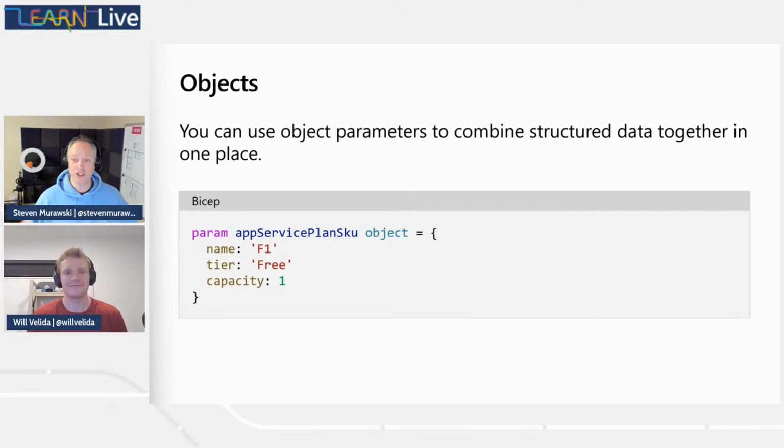And our naming convention here, app service plan SKU, gives us a little hint as to what that object might contain. And we'll look at some stuff later too to help us provide some guidance in terms of what actually belongs in that object, because we can't define the structure of that object in our parameter reference, right, Will?